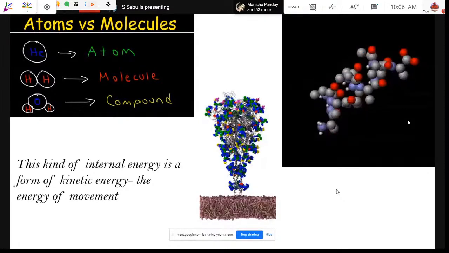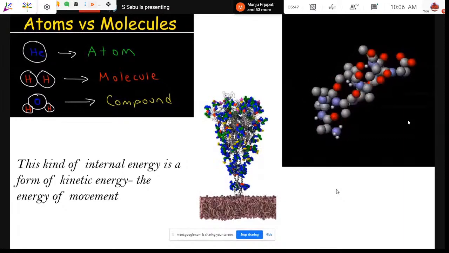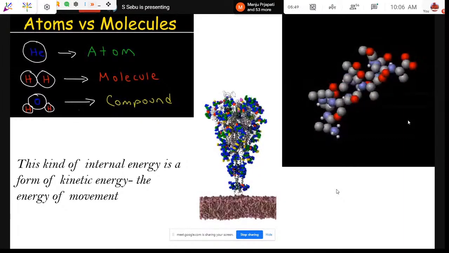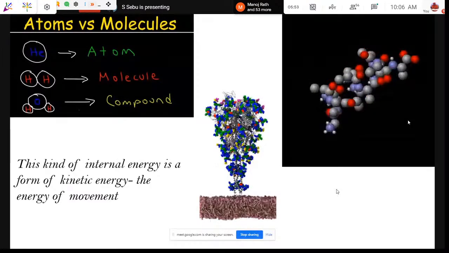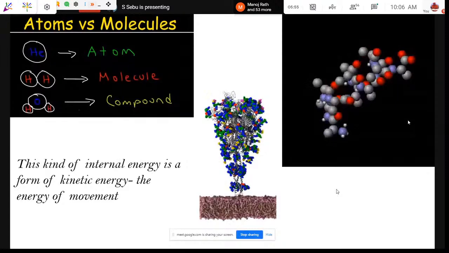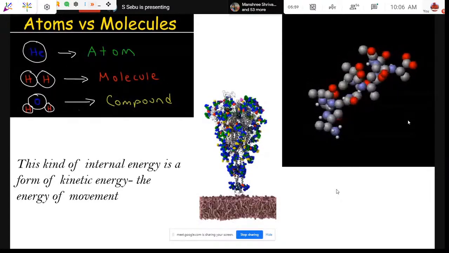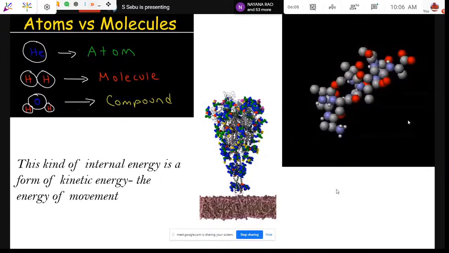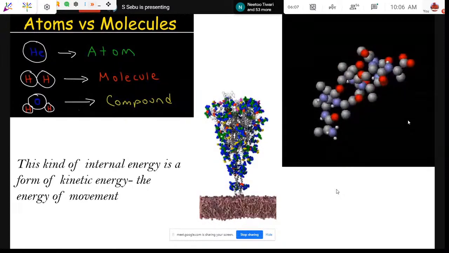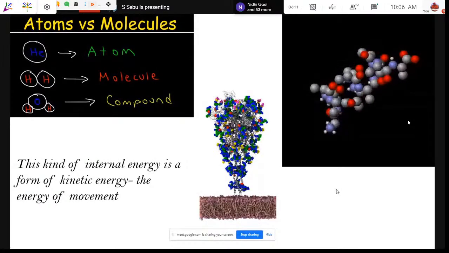So I'm not going into detail of what an atom is or what a molecule is, but in a very simple way, we can relate these things to our students. We have to keep in mind that all substances that we can see are composed of extraordinarily tiny, jiggling atoms.